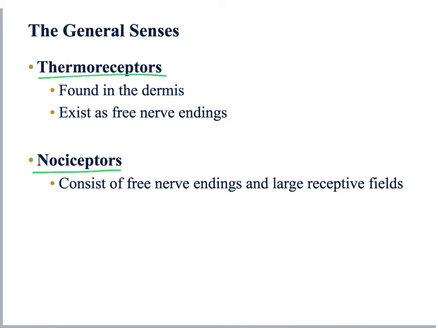They are tonic receptors, and as I mentioned before, nociceptors have very large receptive fields, and that's why it's very difficult to pinpoint the exact origin of the pain that we are feeling.